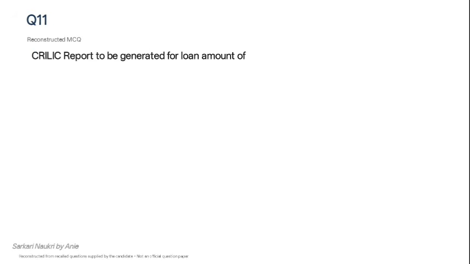Next question is credit report to be generated for loan amount of 5 crores. Next question was which of the following is not a type of capital budgeting method? So there are 4 or 5 methods with which we calculate the capital budgeting, but in the question one option was net asset value. So there is no such method in the capital budgeting.